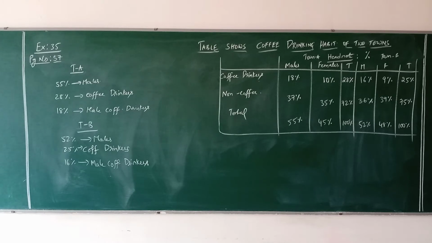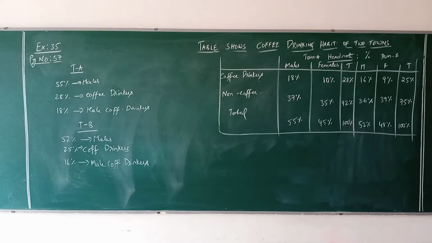18% plus 10, 28%. 16 plus 9, 25%. Next, 37 plus 35, 72%. 36 plus 39, 75%. 55 plus 45, 100 percent. 52 plus 48, 100 percent. In the previous problem, the whole total was also considered. But here, if you require, the whole total can also be calculated; otherwise it need not be. It is left to you. They have asked us to frame the table only for Town A and Town B coffee drinkers among males and females. Clear, guys? Now, coming to the next problem.